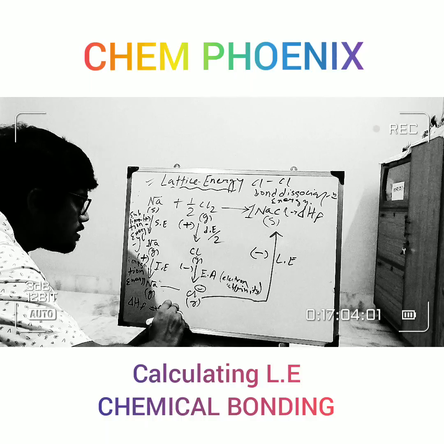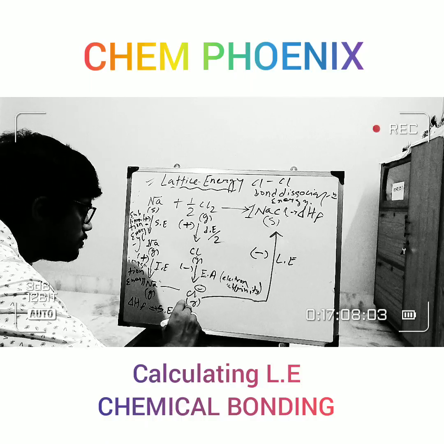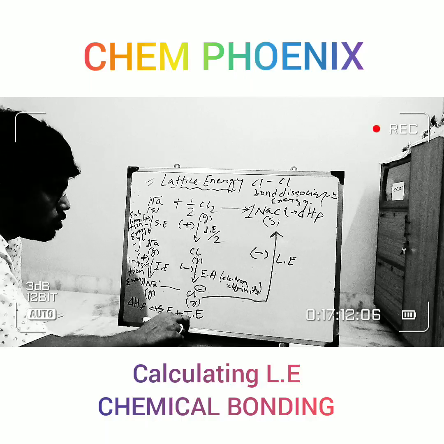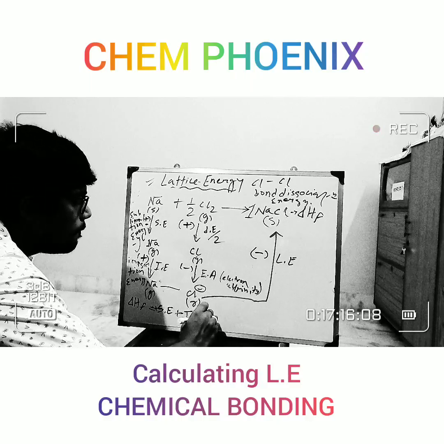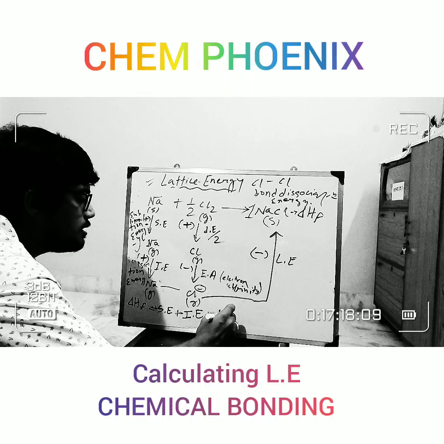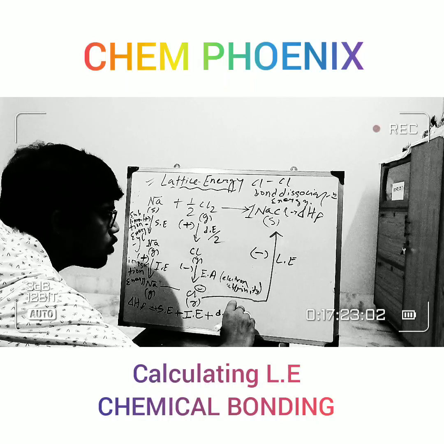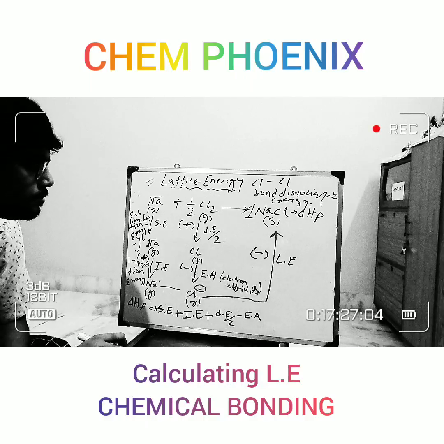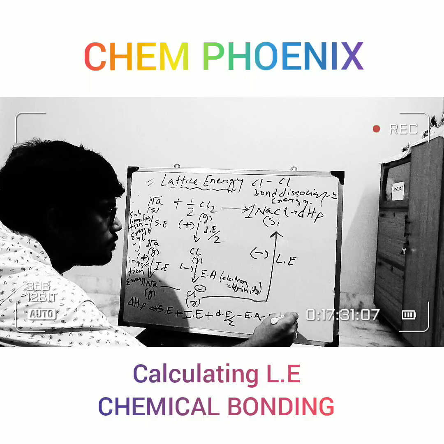Now plus IE, that is ionization energy. There is also a plus, so you write a plus sign here. Now plus dissociation energy, that is DE by 2, right? Minus electron affinity EA, and minus lattice energy, that is LE.